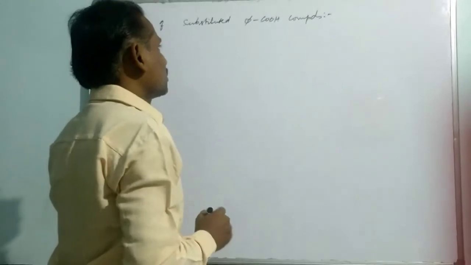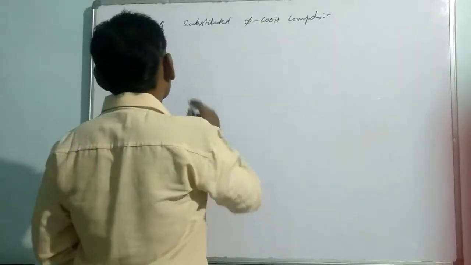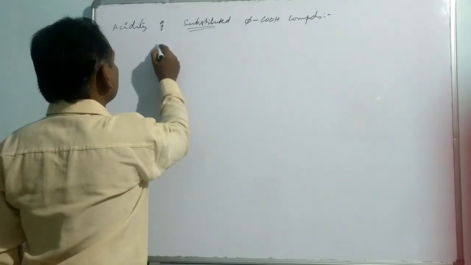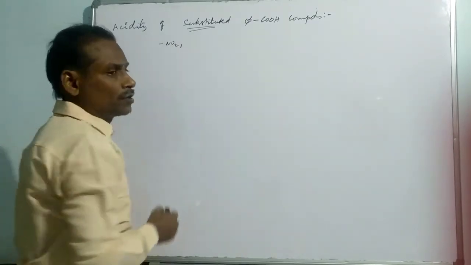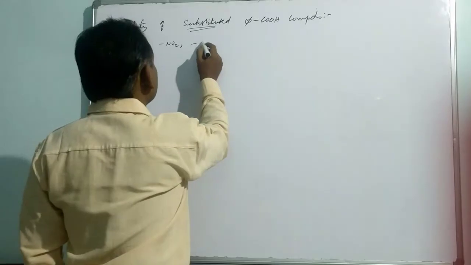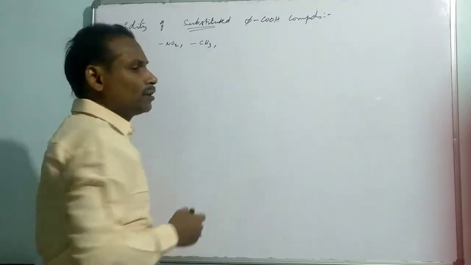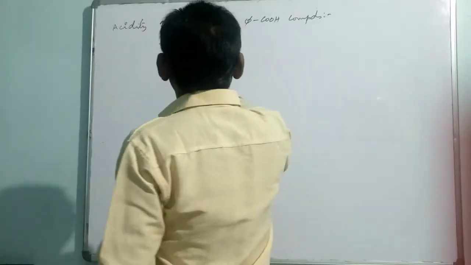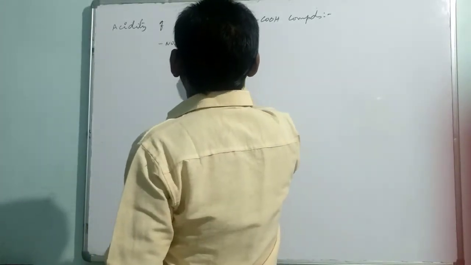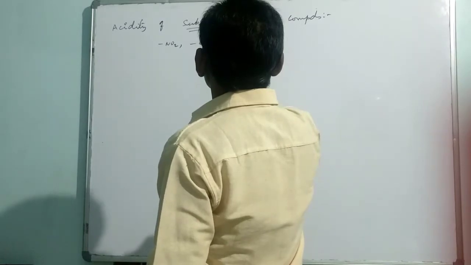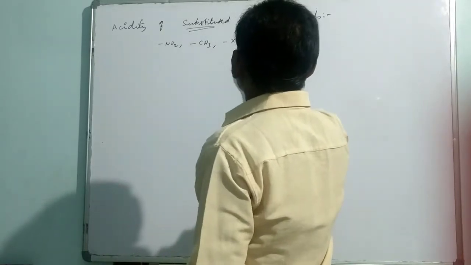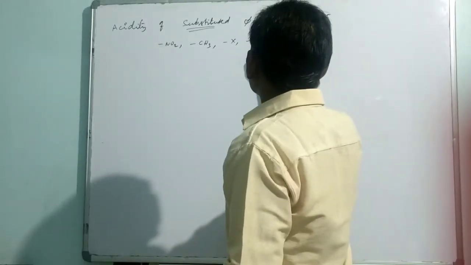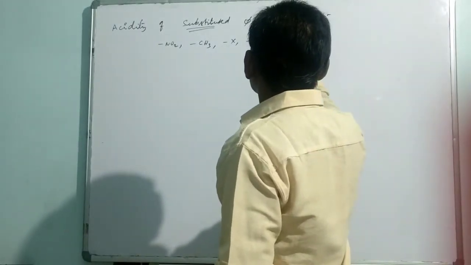Okay, let us consider the substituents. Once, for example, NO2 group is substituted, what will be the situation? And when a methyl group is substituted, what will be the situation? So nitro group, methyl group, let me go for halogens, and let me go for some oxygen related substituents like OH or OCH3.